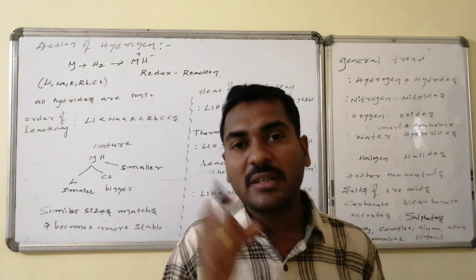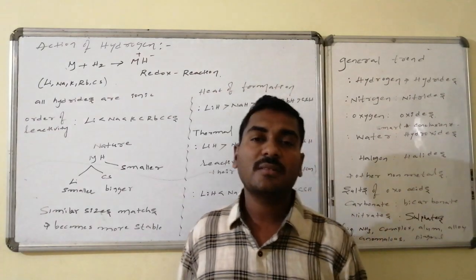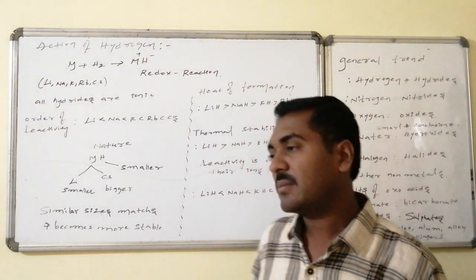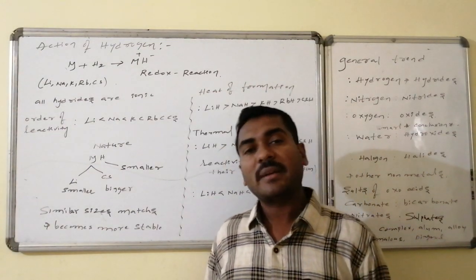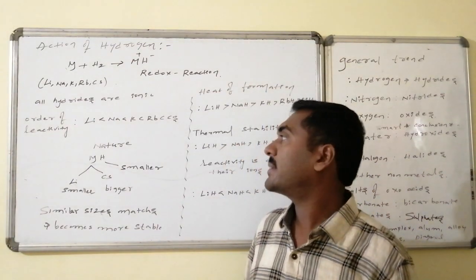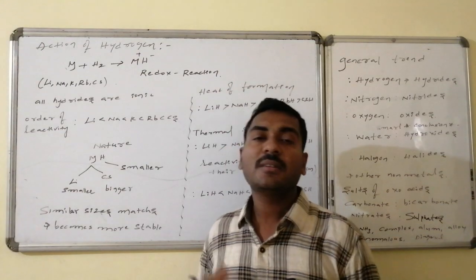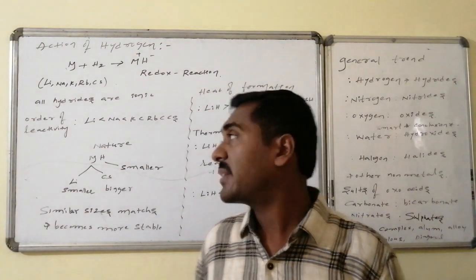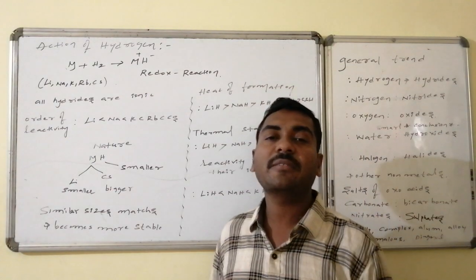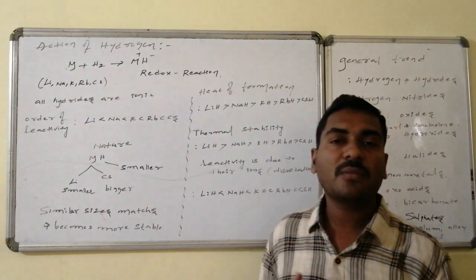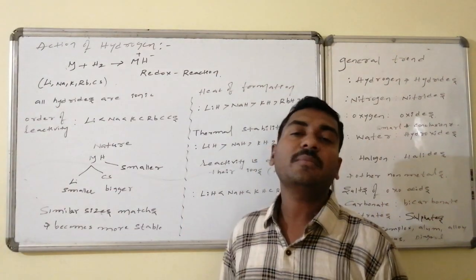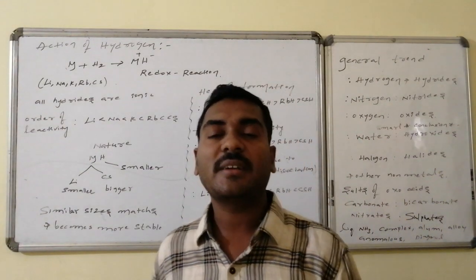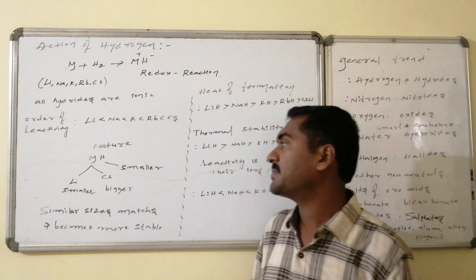And as far as the order is concerned, without any solvent, the reactivity order increases. So the formation of the alkali metal hydrides follows the trend that compared to lithium hydride, sodium hydride formation is very fast. Similarly, cesium hydride formation is very fast. That is, the order of reactivity in the formation of metal hydrides is lithium less than sodium, less than potassium, rubidium, and the highest value is for cesium.